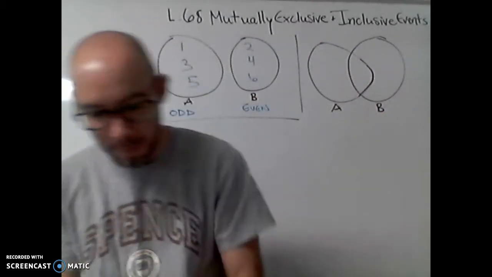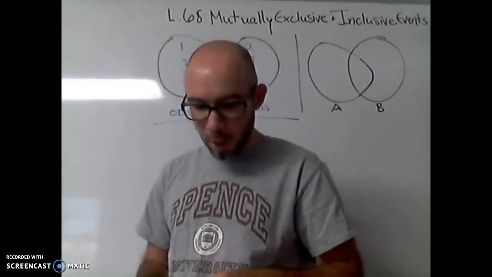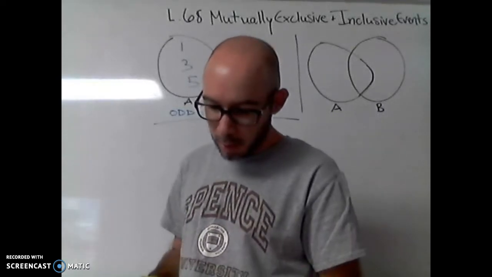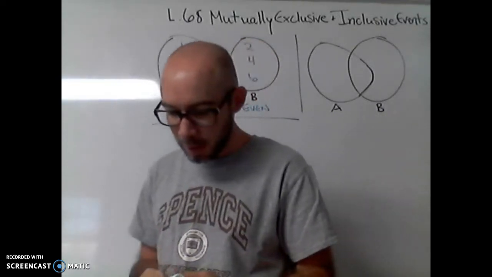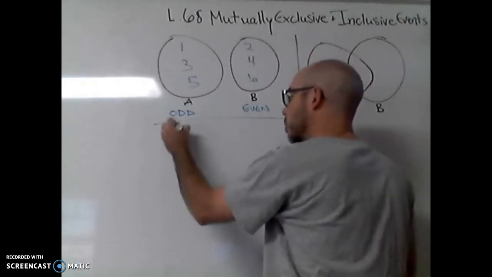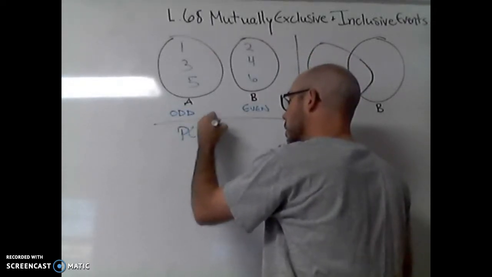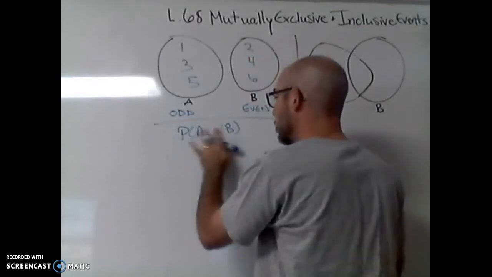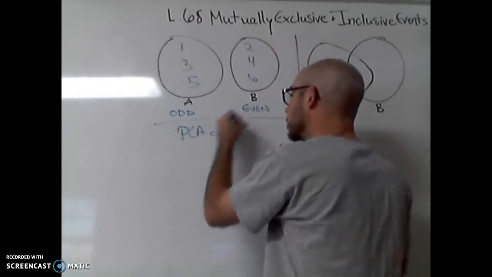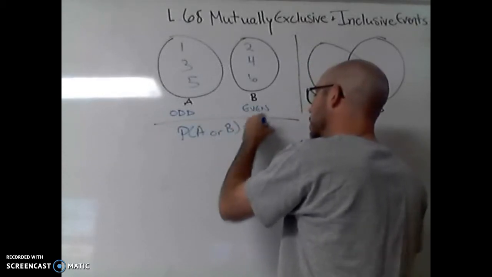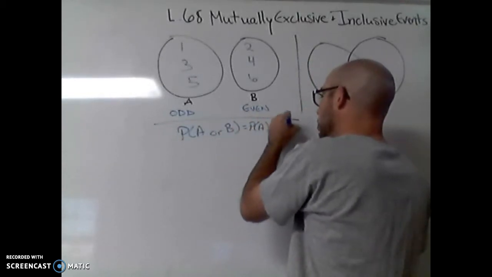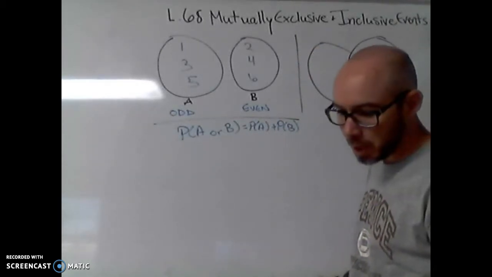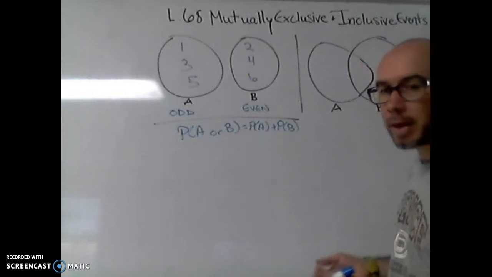If there's no overlap, then the probability of events like this, what's called mutually exclusive events, would be written like this. The probability of A or B occurring equals the probability that A happens plus the probability that B happens. That's the rule. Probability of mutually exclusive events.